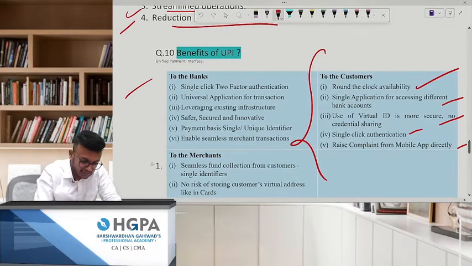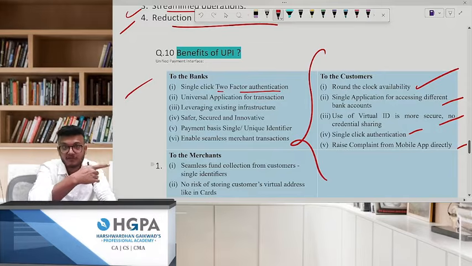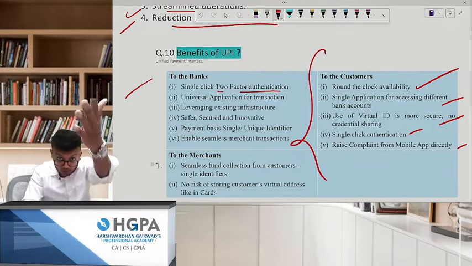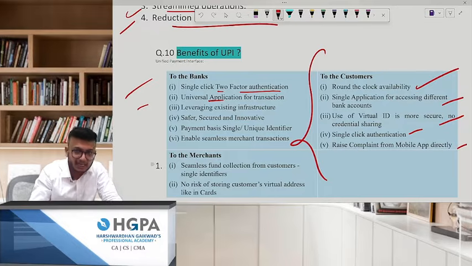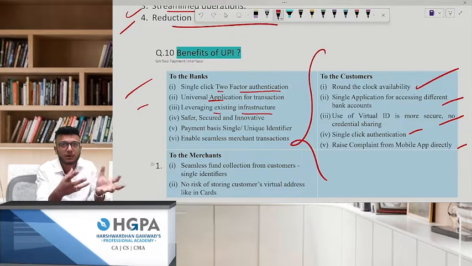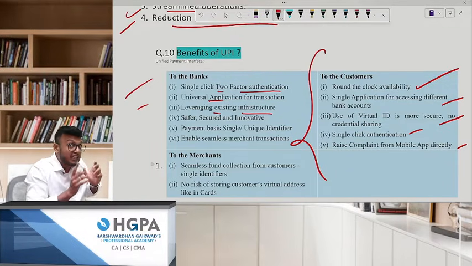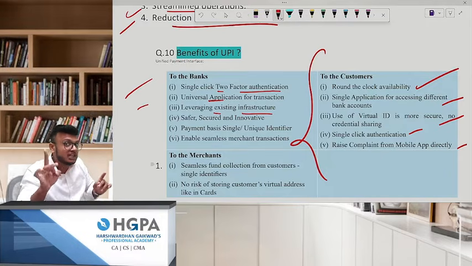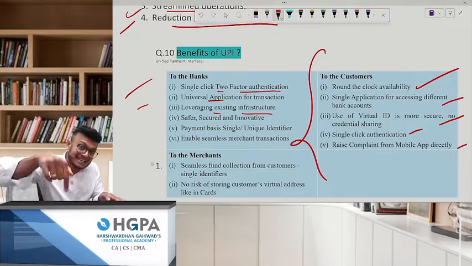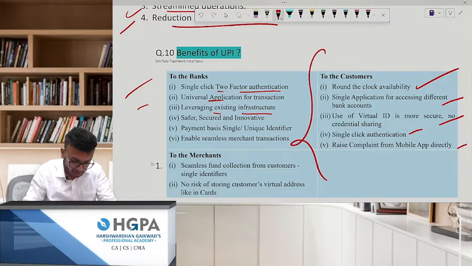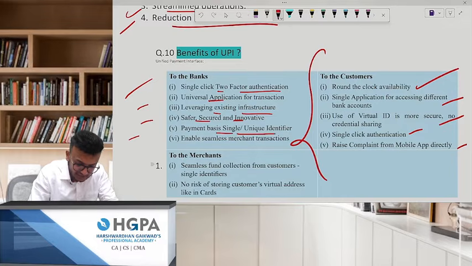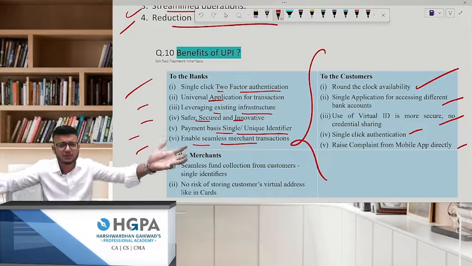Next, to the banks: single-click two-factor authentication, OTP. Even for banks, it is very easy to authenticate that you are the real person. Universal application, like everybody is accepted. Leveraging existing infrastructure. See, what is leveraging? What are banks doing? Banks have the same number of employees, but now they say we have a separate department for digital currency and digital payment. You handle that thing. So they are in a position to utilize the existing staff and existing infrastructure. Safer, secure, innovative. Payment based on a single unique identifier. Only you can do it. Enables seamless merchant transactions. You can do tons of transactions. There is no restriction on that.